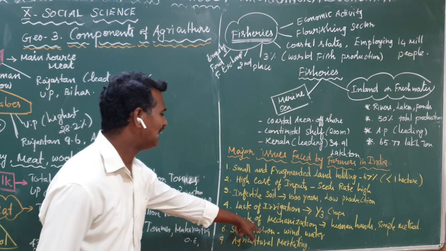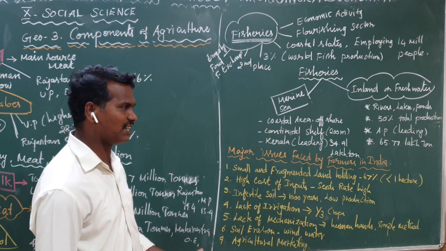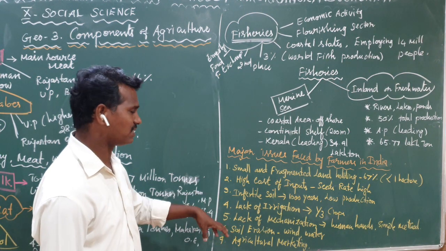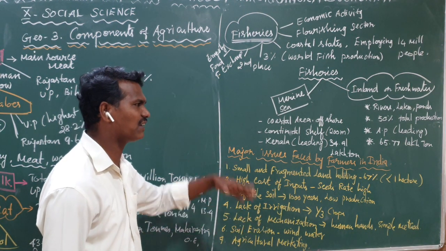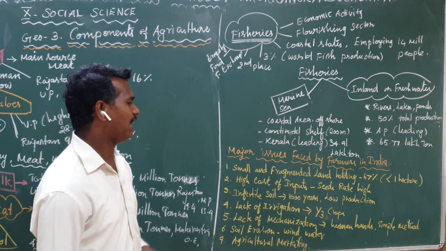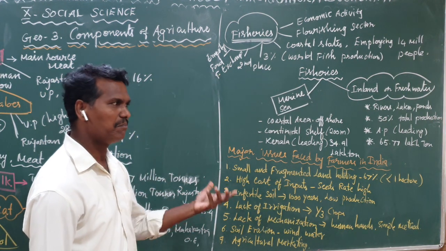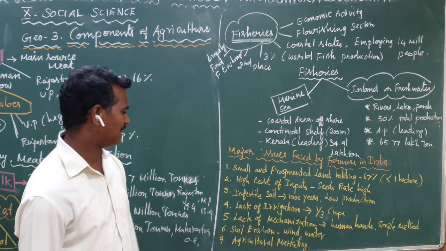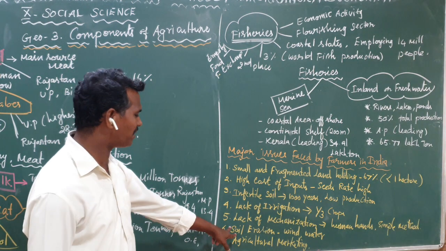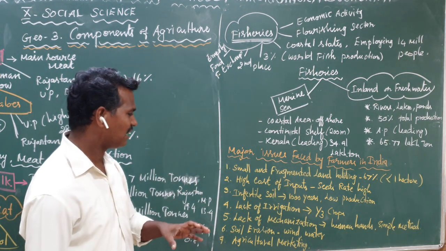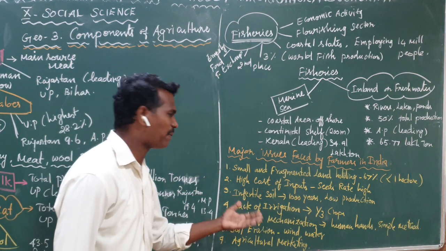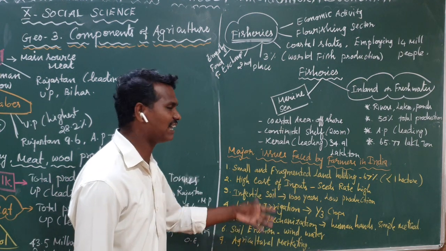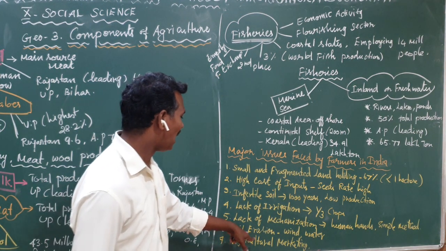Next one, lack of mechanization. In modern days, we have good facilities, we are using modern techniques, everything. But most of our farmers are following traditional methods only. By hand only, they are ploughing the land, and the machines and equipment are also used in a very simple manner. So it is also one of the reasons. Next is soil erosion. Soil erosion means that by the wind and by the water, the soil is eroded. When soil erosion happens, the fertile soil is carried to another place. That particular soil never produces more yield. So this is another problem.